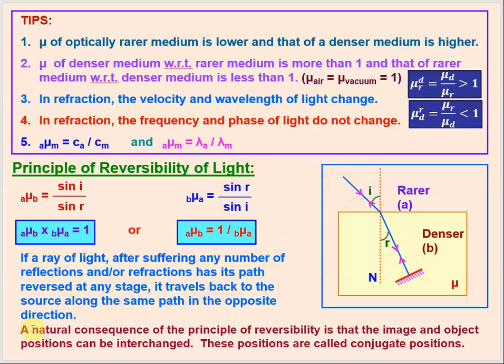So a natural consequence of the principle of reversibility is that the image and object positions can be interchanged. What does it mean? It simply means that where the image is placed, we can place the object at the position of the image and the image at the position of the object. We will get the same result. So these positions are called conjugate positions. So this relationship is very important, which comes from the principle of reversibility of light.